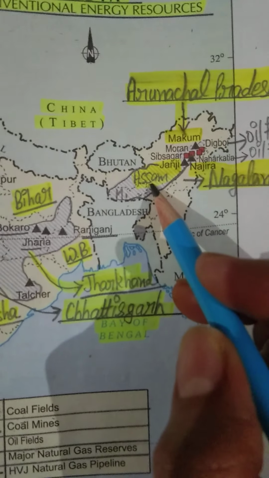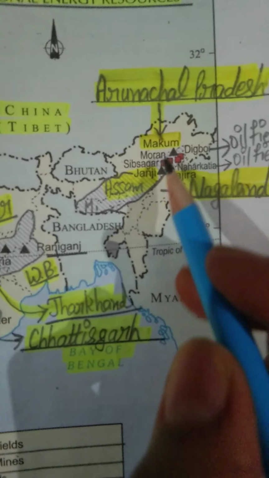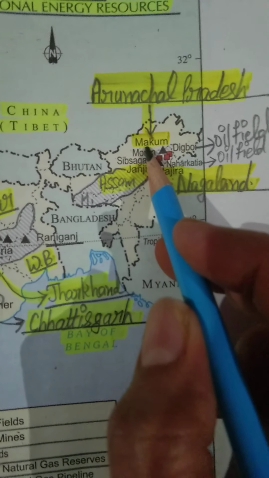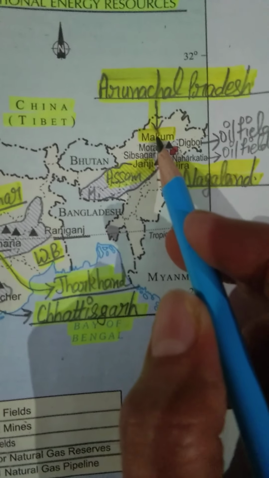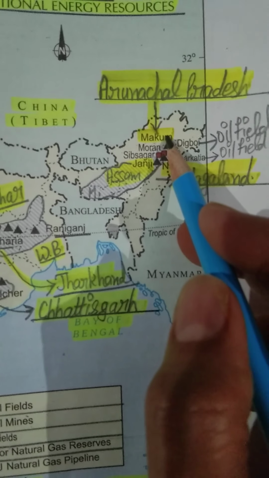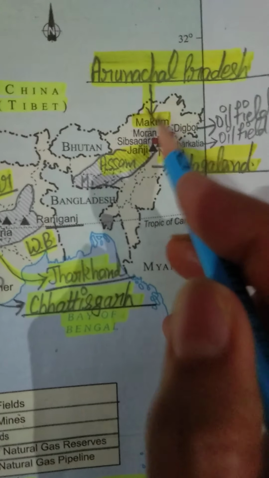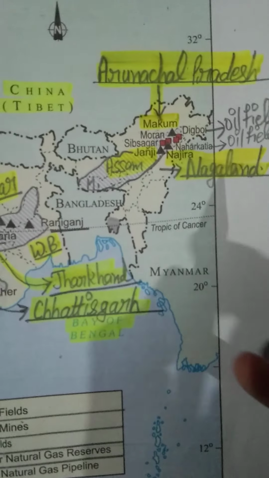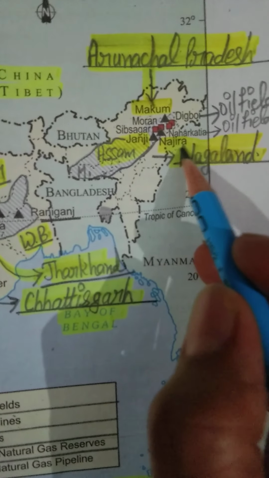So see students, what is the name? Makum. This is the name Makum. So Makum coal mine is located in Arunachal Pradesh. Just learn it. Makum coal mine is located in Arunachal Pradesh, and this is our Nazira.